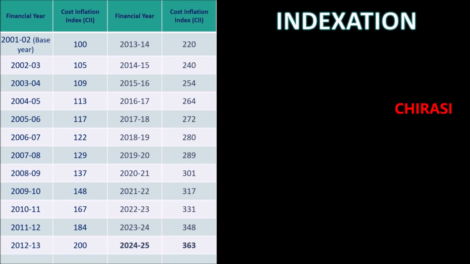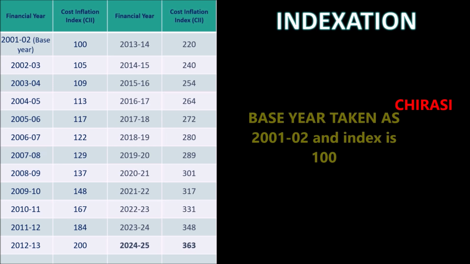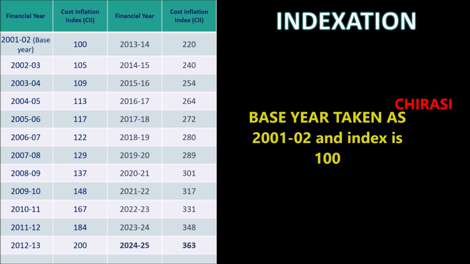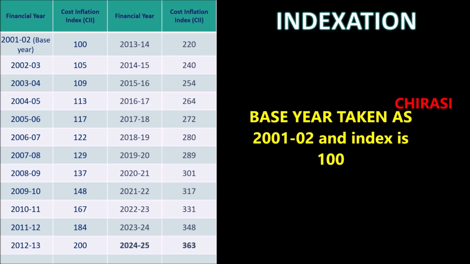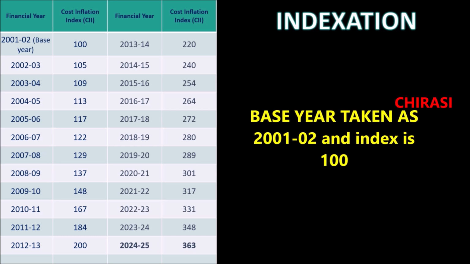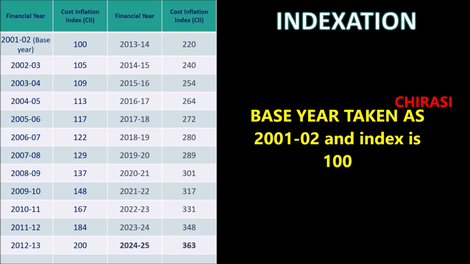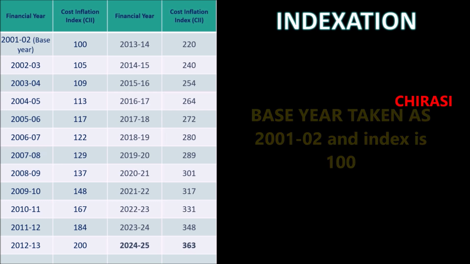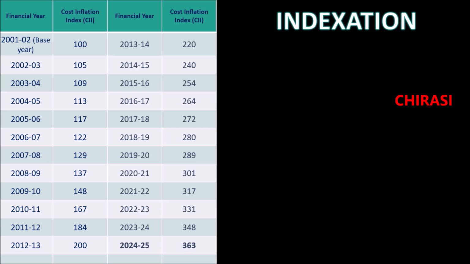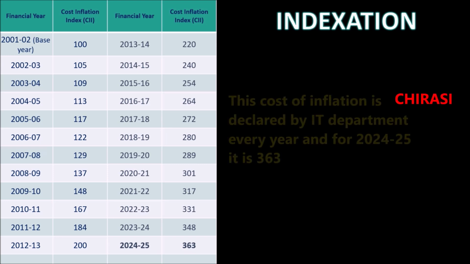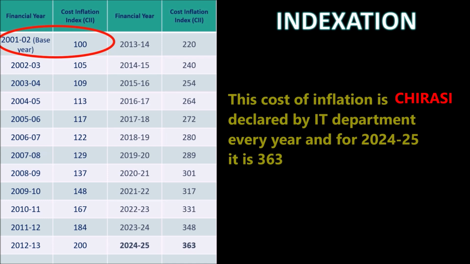This index for capital assets is declared by the income tax department based on the guideline values in that respective year. Now the base year has been taken as 100, which means whatever properties, mutual funds or bonds were held earlier will be adjusted to this base year, and every year, as you have seen, this goes on.